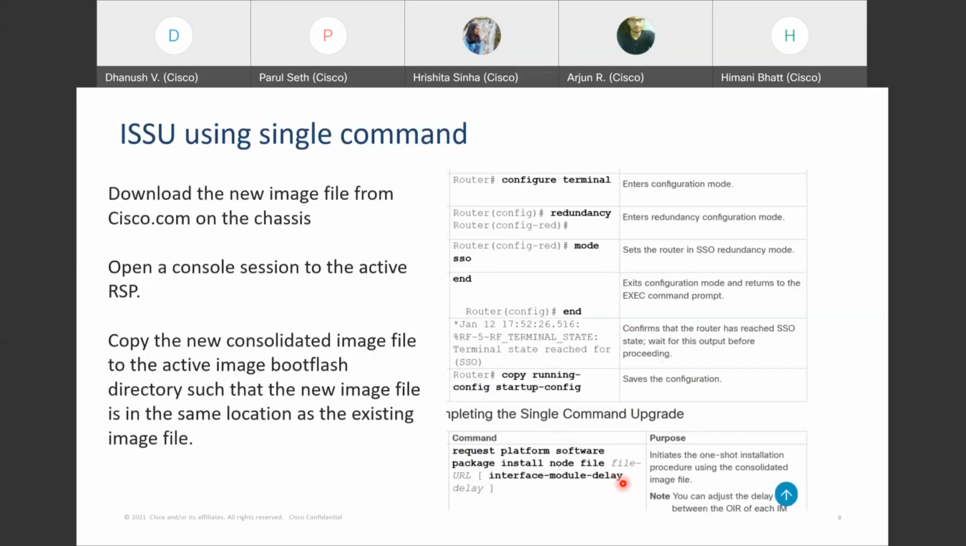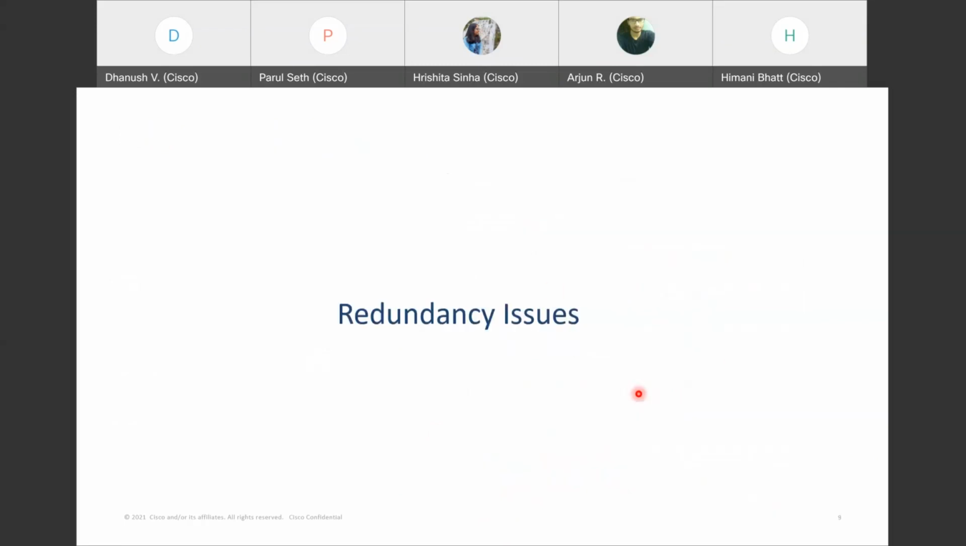Okay, this is it for upgrading. So the main things that we have to keep in mind are memory, ROMMON versions, and then if ISSU is being executed, whether all the terms are met. Is the ROMMON version correct? Is there redundancy? And then is ISSU really applicable? The next part of my presentation is about redundancy.